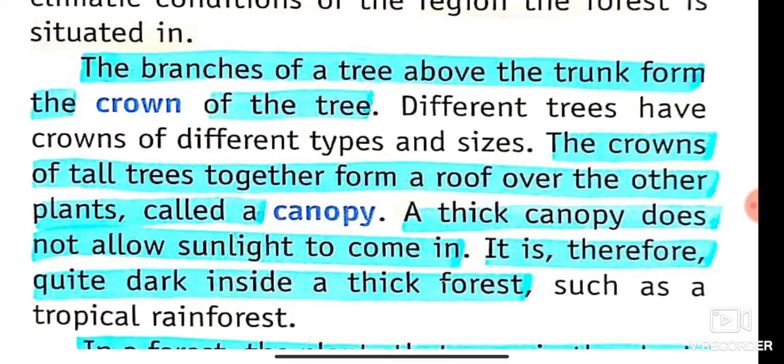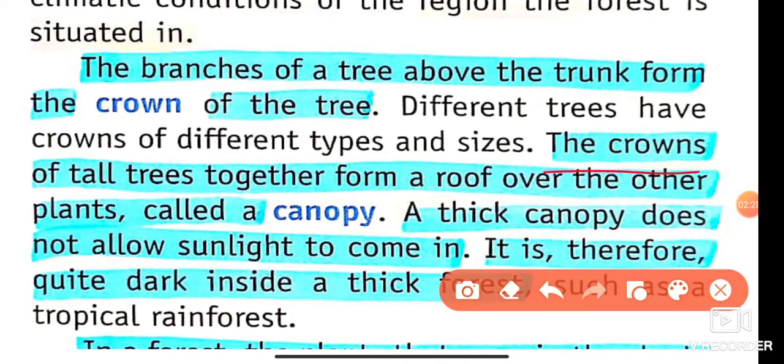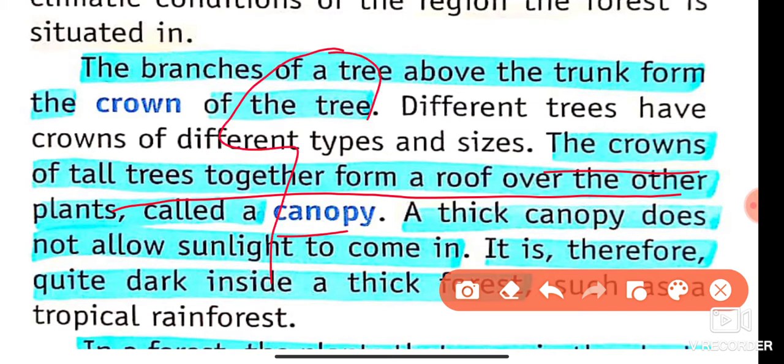Different trees have different crown types and sizes. It depends on the tree. The crowns of tall trees together form a roof over the other plants, called the canopy. When the tall trees' crowns merge together, they form a roof-like structure. This roof-like structure over the small plants is known as the canopy.